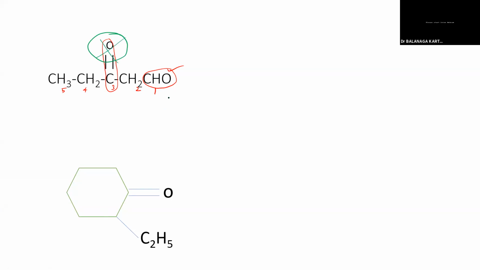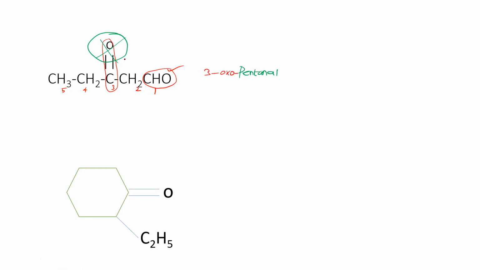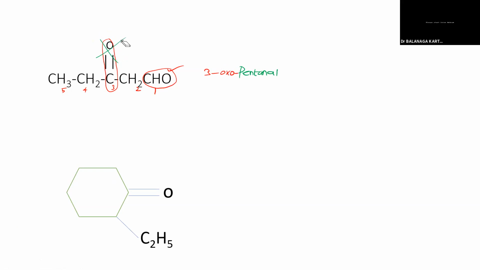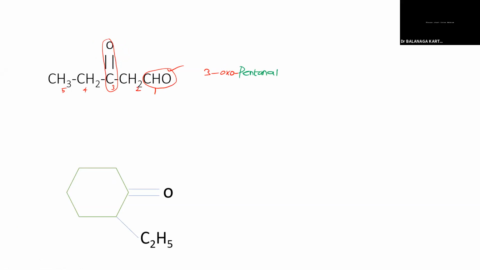Then how will you name this? Pentanal, am I right? 1, 2, 3, 4, 5, five carbon atoms, it is pentanal. But one oxygen is in excess, in the third position. So that's 3-oxopentanal. That's the name of that compound. If an aldehyde group and a keto group exist simultaneously in the same compound, then we have to give the name as oxo for the keto group.